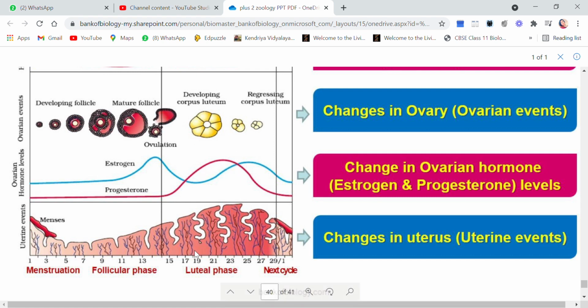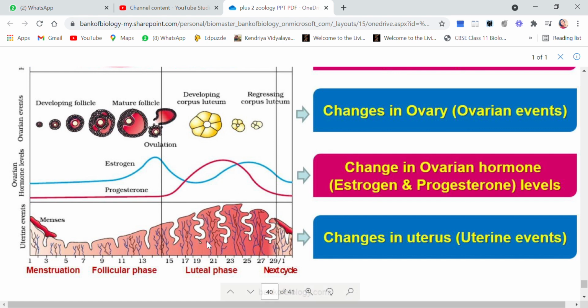So the thickness of the endometrium lining here is also quite high. This is the luteal phase, but the estrogen level has dropped here. The estrogen level has dropped and the progesterone level is high, and because the progesterone level is high, the endometrium lining is also thick.